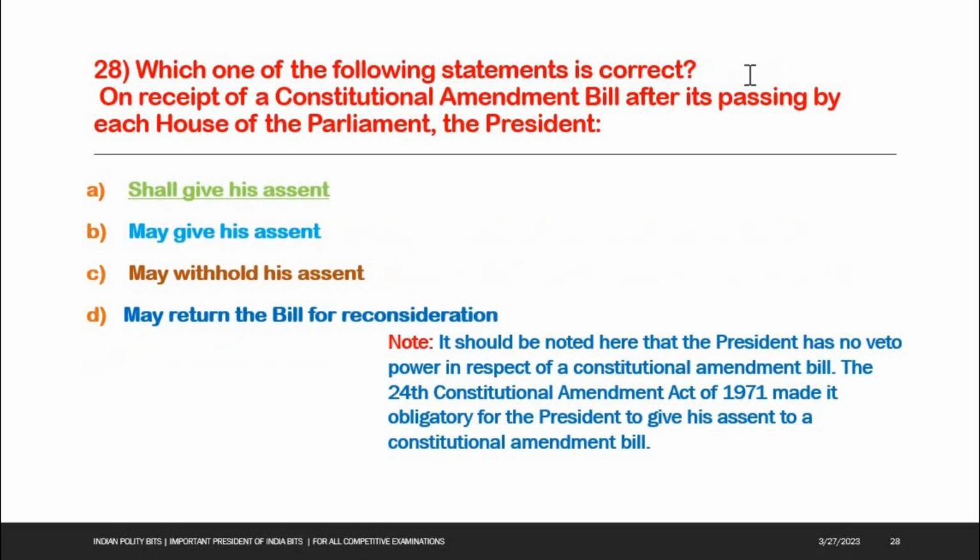Next one, which one of the following statements is correct? On receipt of a constitutional amendment bill after its passing by each house of the Parliament, the President, options: A. shall give his assent, B. may give his assent, C. may withhold his assent, D. may return the bill for reconsideration. Answer A is the right answer, shall give his assent. See the note here. It should be noted here that the President has no veto power in respect of a constitutional amendment bill. The 24th Constitutional Amendment Act of 1971 made it obligatory for the President to give his assent to a constitutional amendment bill.